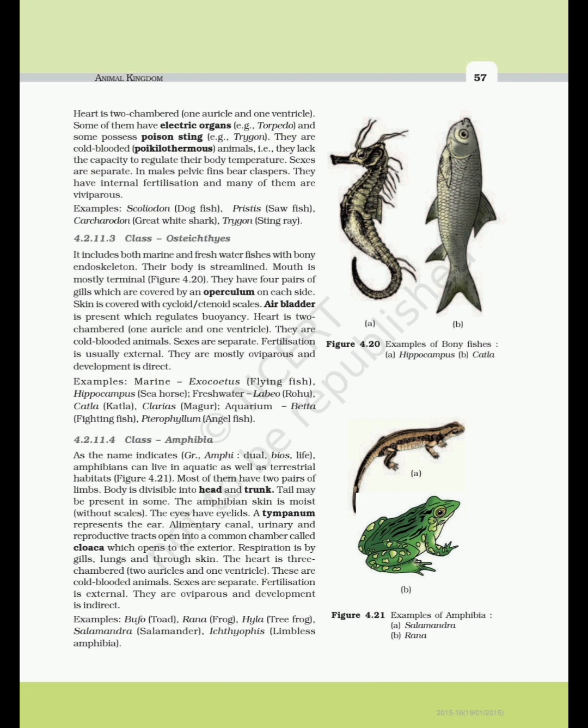Examples: marine, Exocoetus, flying fish; Hippocampus, seahorse; freshwater, Labeo, rohu; Catla, Catla; Clarias, magur; aquarium, Betta, fighting fish; Pterophyllum, angelfish.